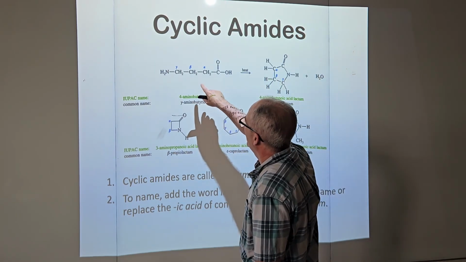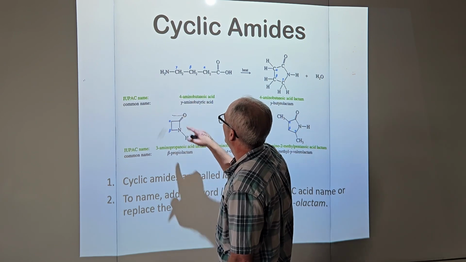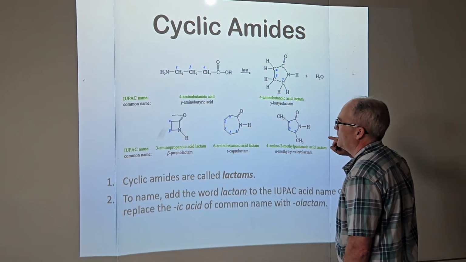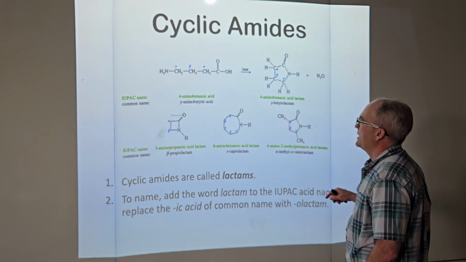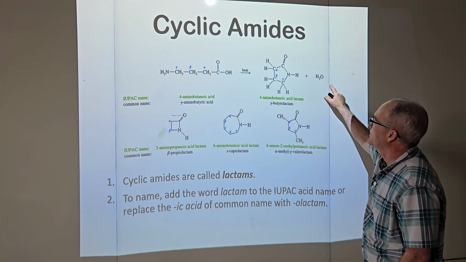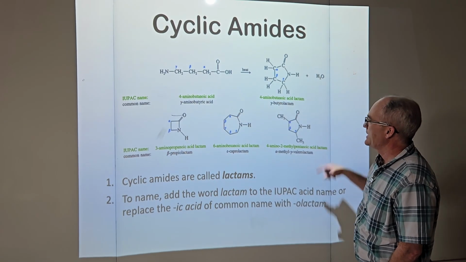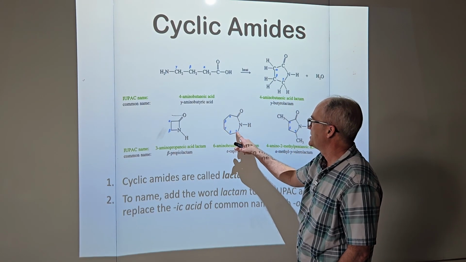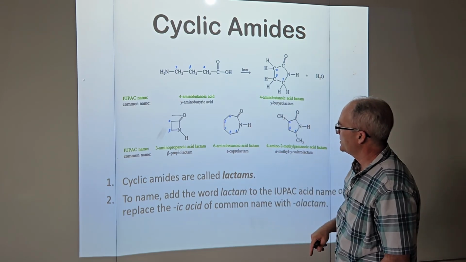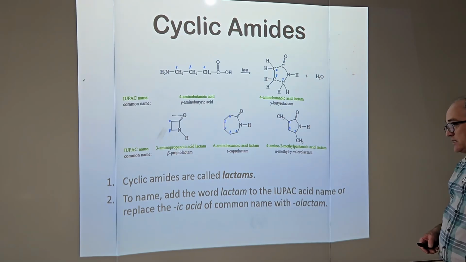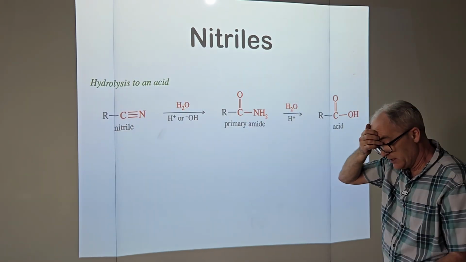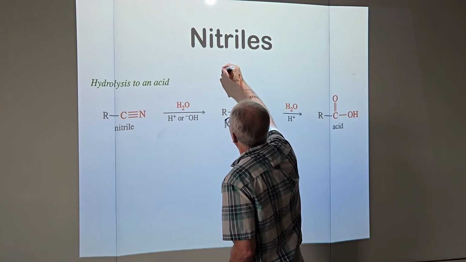Got to break this apart to figure out how to name it. 1, 2, 3, 4. Butane, butanoic acid, nitrogen group on the number 4 carbon. 4-amino butanoic acid. Put this thing in a cyclic setup: 4-amino butanoic acid lactam. Let me see if I can handle it without this. 1, 2, 3, 4, 5, 6. 6-amino hexanoic acid lactam. So just adding the word lactam to the IUPAC acid name. Nice and straightforward.